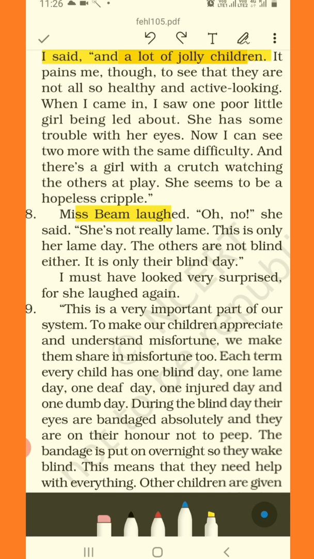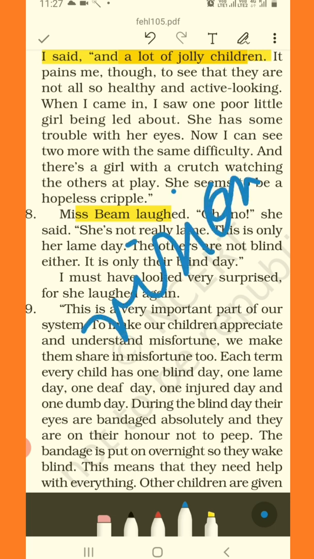It can be 1 day or 2 days, where a particular sort of assignment is given to them to act like they were blind or crippled and face the difficulties that a crippled or blind person goes through, so that they develop sincerity, and an understanding of the pain one goes through if he does not have the power of normal vision, if he is not able to walk, if he is not able to use his limbs properly. So separate days are assigned to each child, called blind day, lame day, this and that.